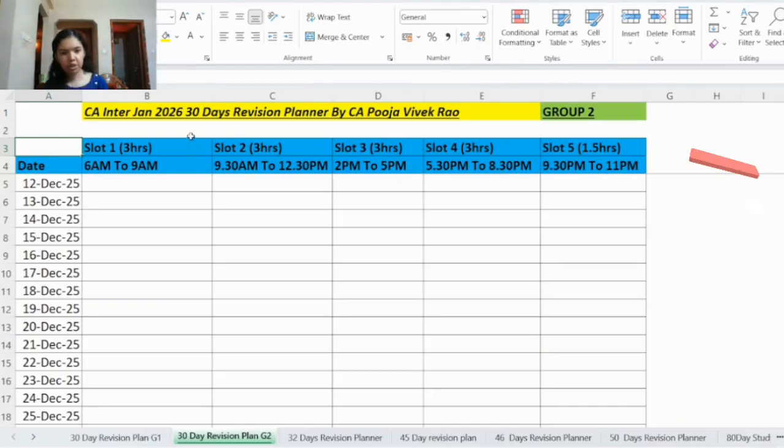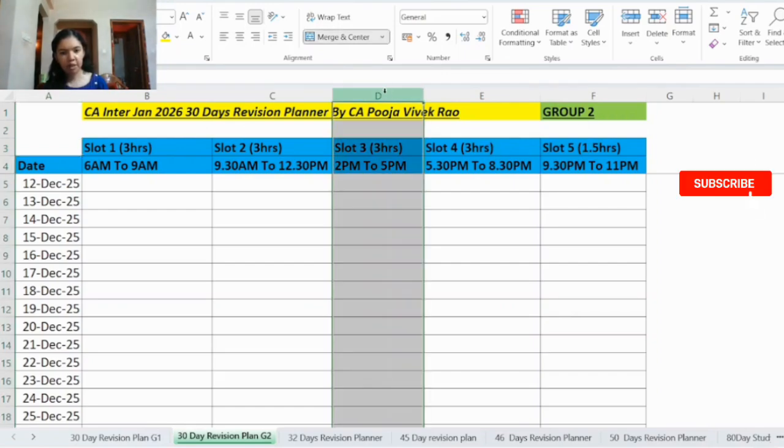But one thing to note is keep sufficient break between each slot. It is very important. Otherwise, you might get bored studying continuously. And it's better to keep one slot in this exam time, 2 p.m. to 5 p.m. Because if you are studying continuously during this exam time, in the real exam also we won't feel sleepy. Because this is the afternoon time, we might tend to get sleepy in this time.